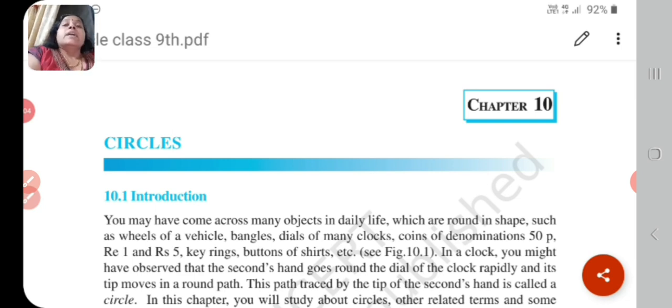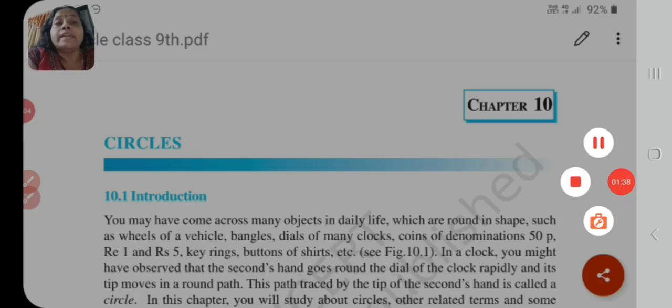And in this chapter we learn about circle and some theorems about a circle. So you can remember what is circle and what do you mean by radius of a circle, what is circumference. The distance around the circle is called the circumference of a circle. And what do you mean by chord of a circle, arc of a circle, segment of a circle? All the things we learn in this chapter. So let's learn the full chapter, circle.